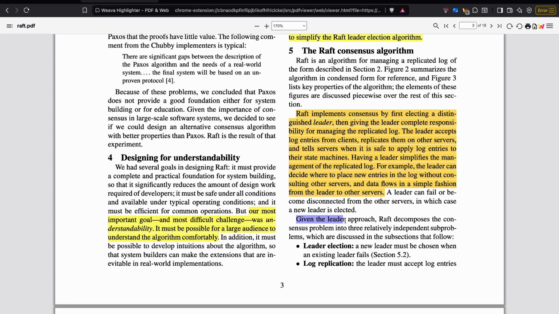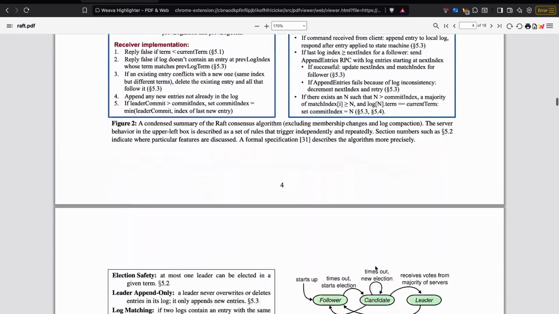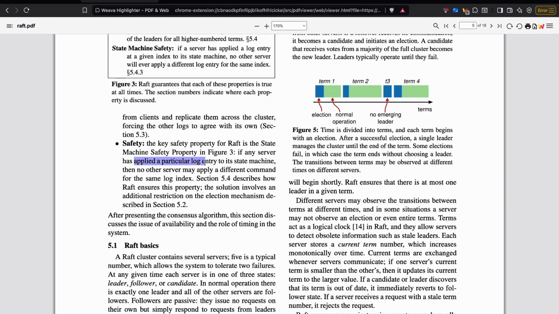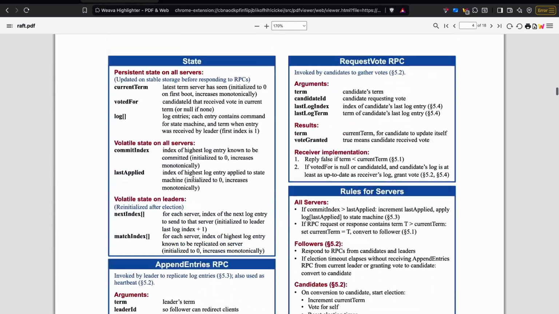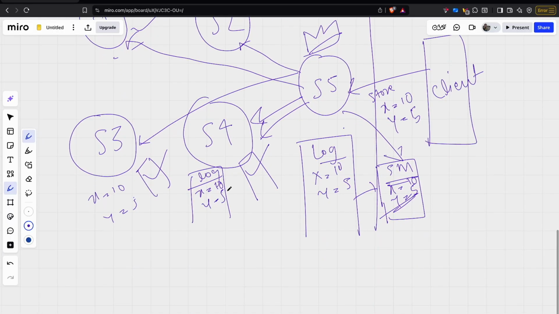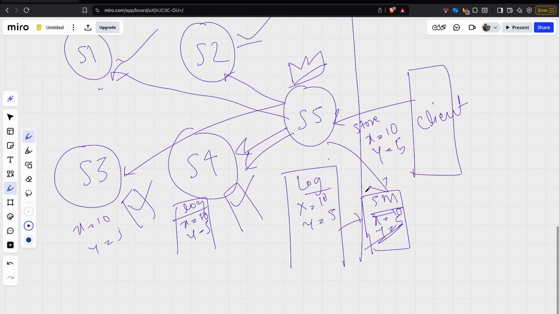Given the leader approach, Raft decomposes the consensus problem into three independent subproblems: leader election, log replication, we'll talk about this, and safety. If any server has applied a particular log entry to its state machine, then no other server may apply a different command for the same log index. So this says that all the logs should always be the same. Let's say this was log entry 1.